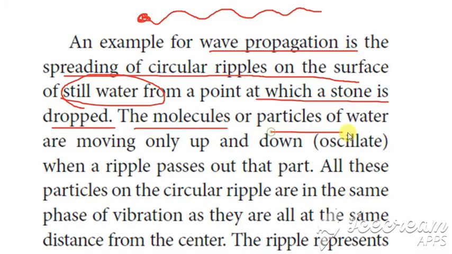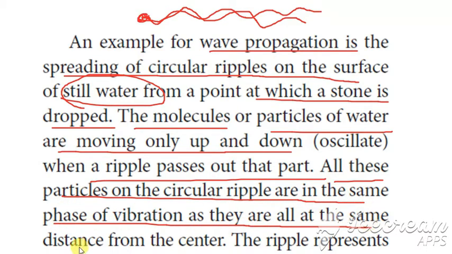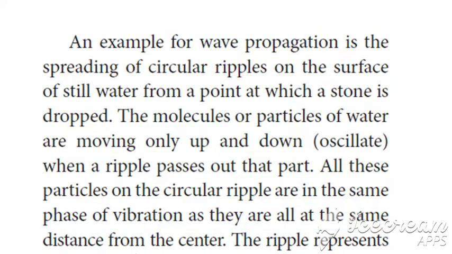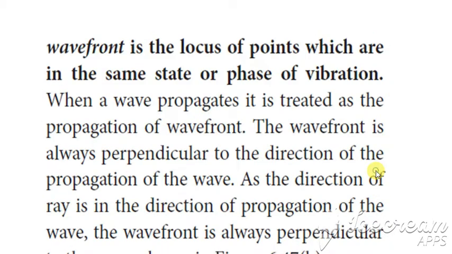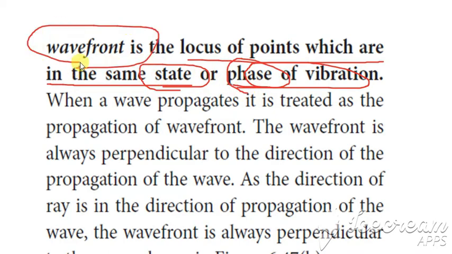The molecules or particles of water move only up and down when the ripple passes that part. All the particles on a circular ripple are in the same phase of vibration, and they have the same distance from the center. The wavefront is the locus of the points which are in the same state, the same phase of vibration.